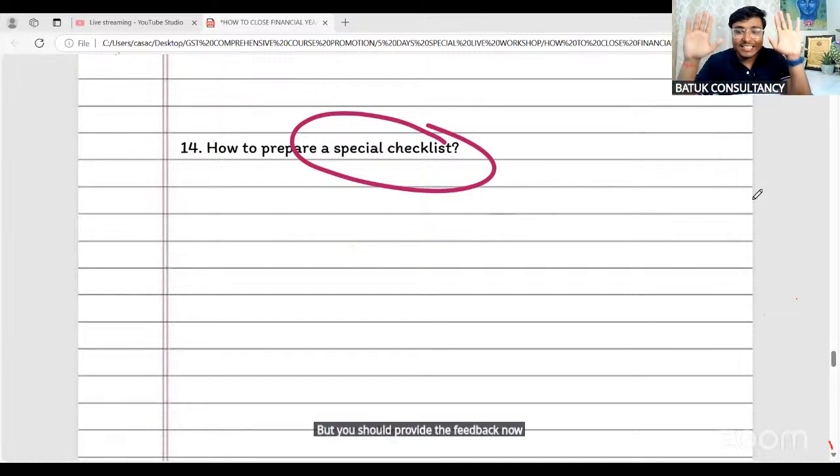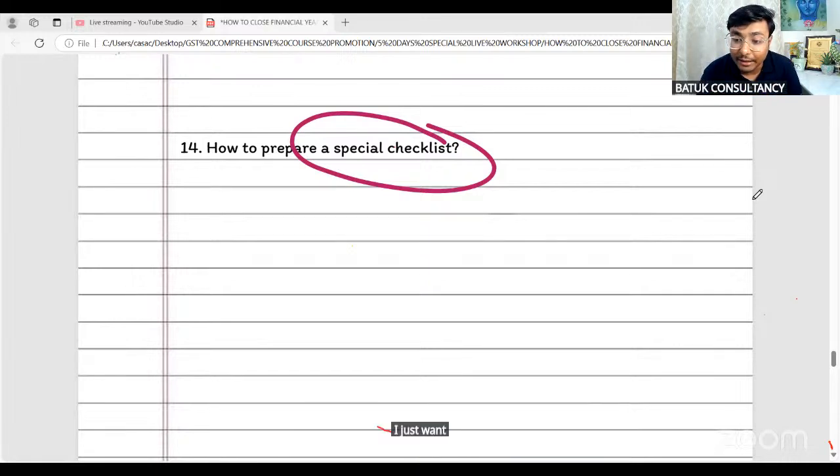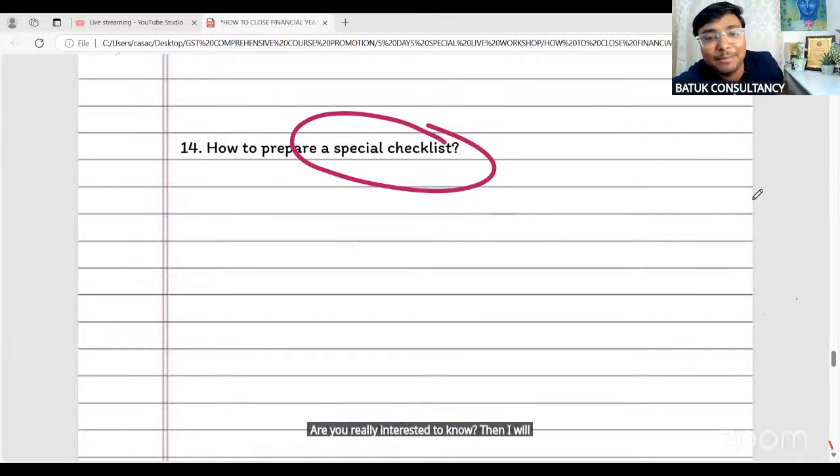Now, I just want to share one important information from my side. So are you ready to listen to something? Sir, yes, I will share the reconciliation format, not an issue. I just want to share one important information from my side. Do you want to listen to that information? Many of you may already know it, but I want to share something innovative, something new, a dream project from my side with all of you. Are you really interested to know? Then I will share, otherwise I will skip the point.